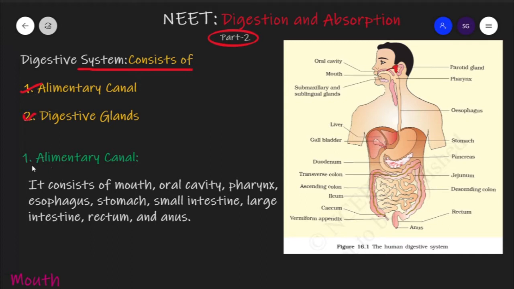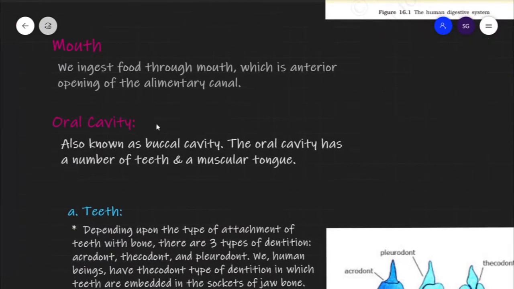First we will take the alimentary canal. The alimentary canal consists of the mouth, oral cavity, pharynx, esophagus, stomach, small intestine, and large intestine. Now we will study each and every part in detail. First is the mouth. We know we ingest food through the mouth, and this mouth is the anterior opening of the alimentary canal. We call this the anterior opening because it is in the front of our body.